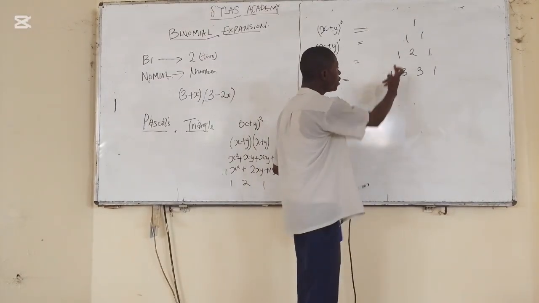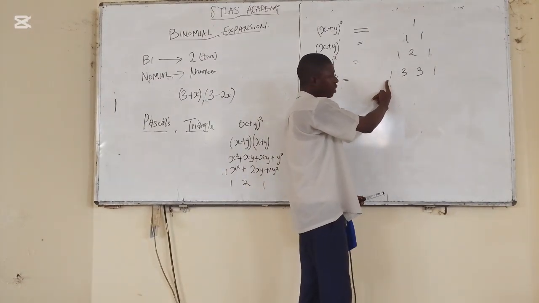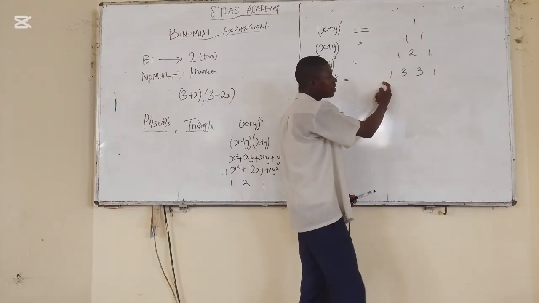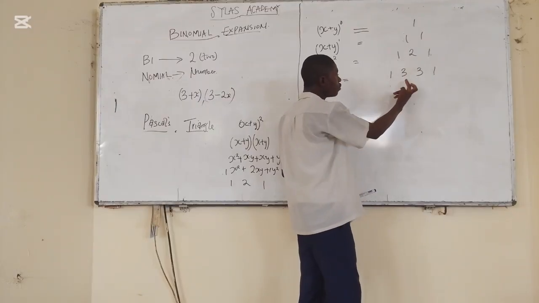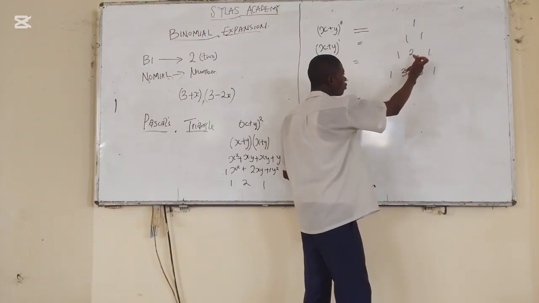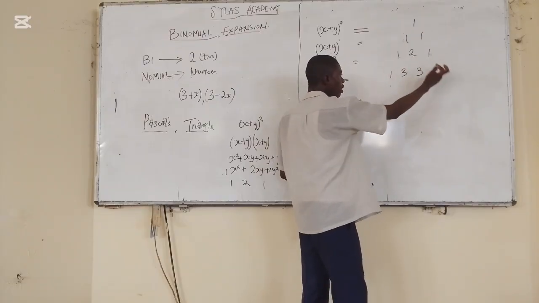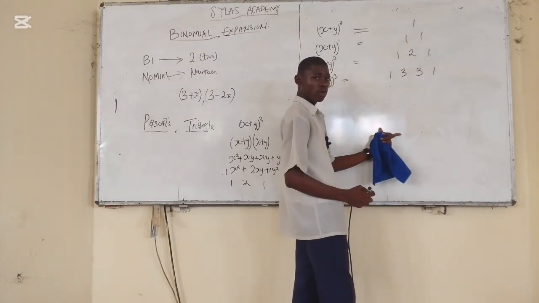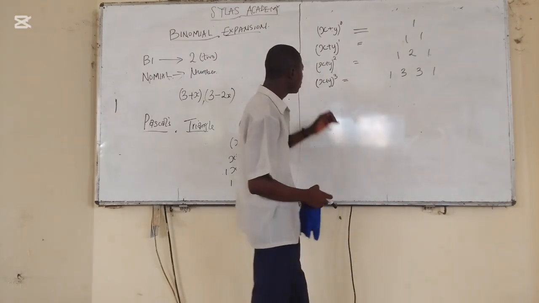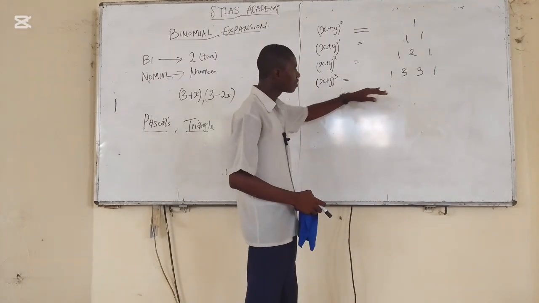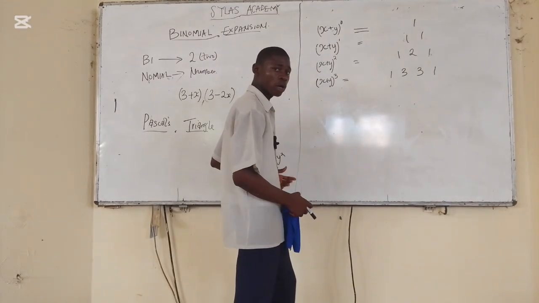You bring your 1 down. Are you following now? Take your 1 down. Say 2 plus 1 gives you 3. Are you following now? Now, 1 plus 2 gives you 3. Bring your 1 down. That is how you get your coefficient. If you split this bracket into 3, you still get your coefficient: 1, 3, 1.